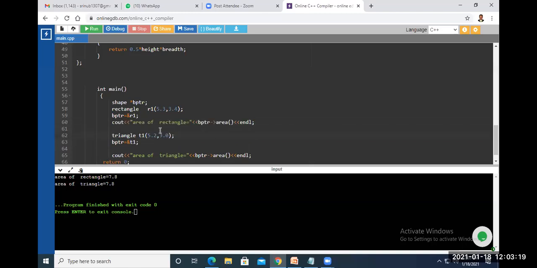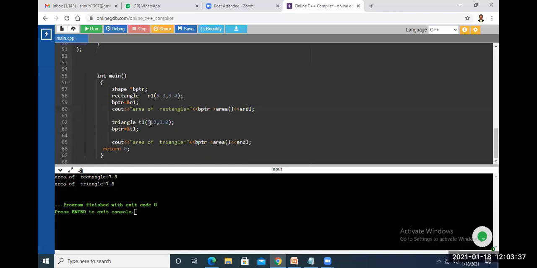Now here the base pointer is initialized with the rectangle address. So what is the content stored in the base pointer here? Address of R1. Now you call the area function by using the base pointer, which will print the rectangle area value. After that, again triangle T1 object is created and the base pointer is initialized with the address of T1. Now when we call this area function with the base pointer, it will call the triangle version and display the area of the triangle here.